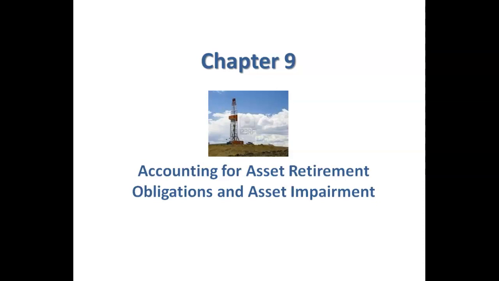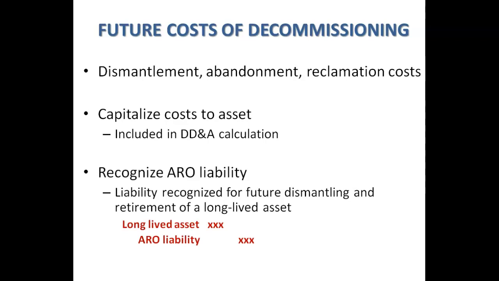Today we're going to discuss Chapter 9, Accounting for Asset Retirement Obligations and Asset Impairment. As discussed in Chapter 6, AROs, or Asset Retirement Obligations, are future costs necessary at abandonment. This can include the dismantlement, abandonment, or reclamation costs. We're going to capitalize these costs to the asset, and they're going to be included in the DD&A calculation each year. So to record and recognize the ARO liability, so again, this is a liability recognized for future dismantling and retirement of a long-term asset.